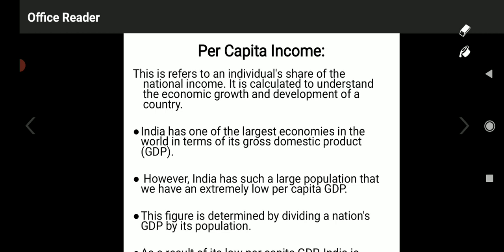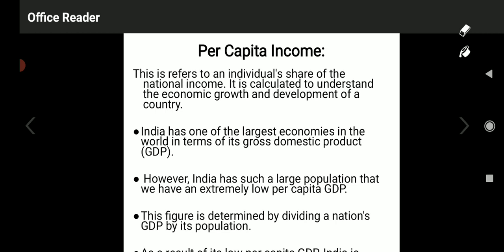It is calculated to understand the economic growth and development of the country. Per capita income is an important indicator to calculate the rate of economic growth or development of the country. If the per capita income goes on increasing, there is an increase in the entire aggregate national income, and when national income increases, there is an increase in savings, profits, capital, investment, production, and exports.